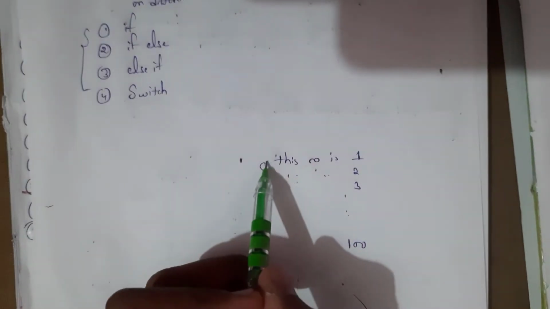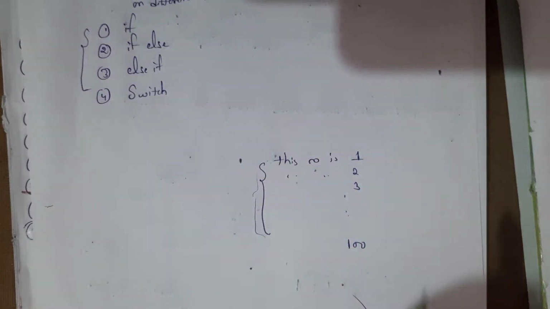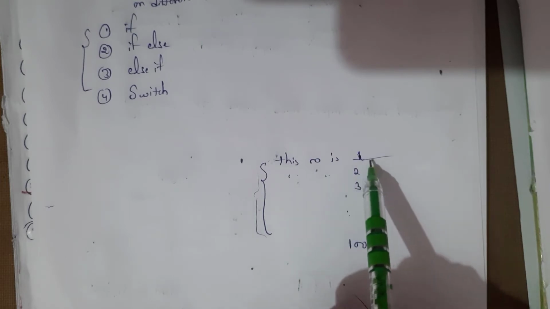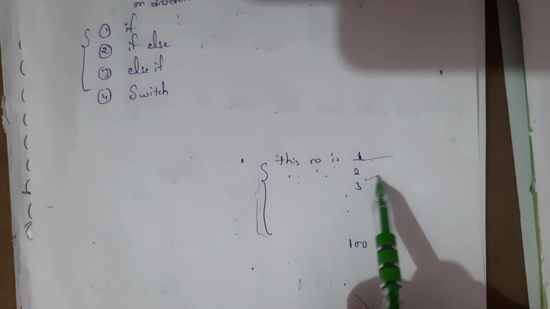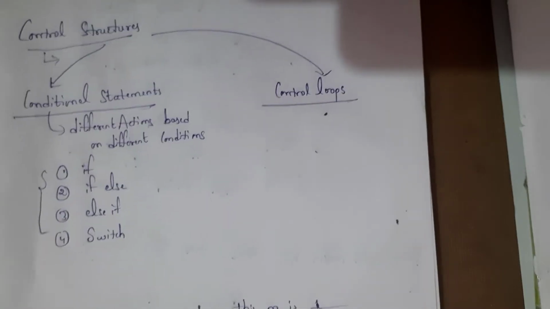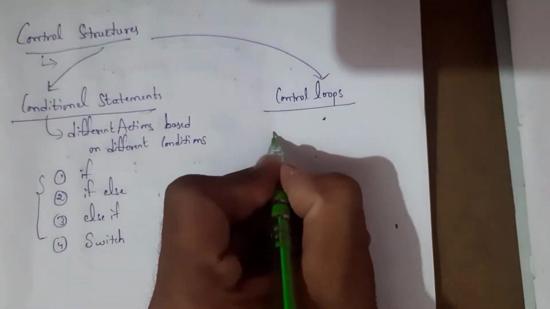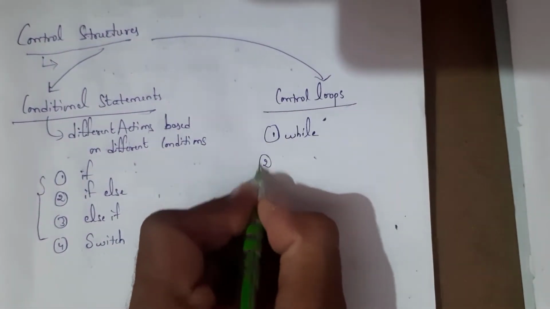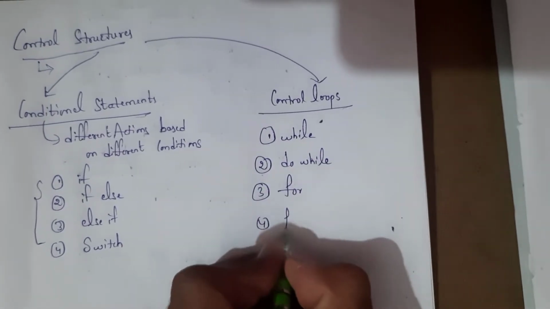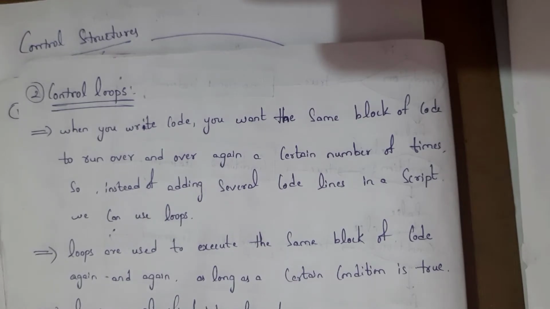If I want to generate the same block of code again and again, we need to use control loops, because if you write manually, it is a time taking process. First we need to write this number is 1, next this number is 2, like that till 100. In order to overcome this, we are using control loops. Control loops are classified into four types. First one is while loop, second one is do while loop, third one is for loop, and fourth one is foreach loop. This is the definition of control loops.